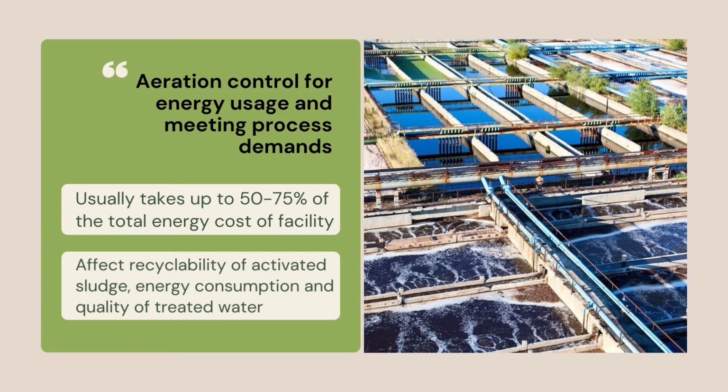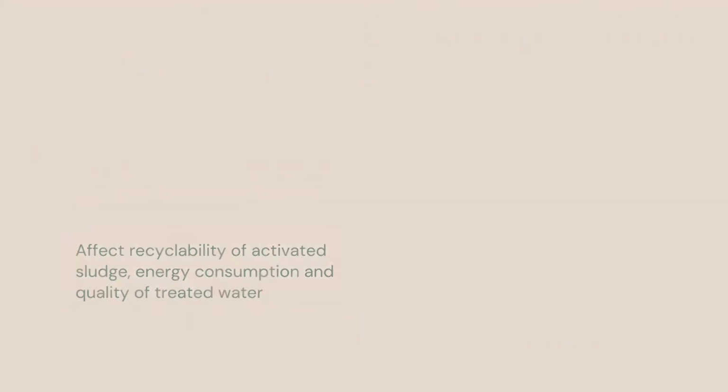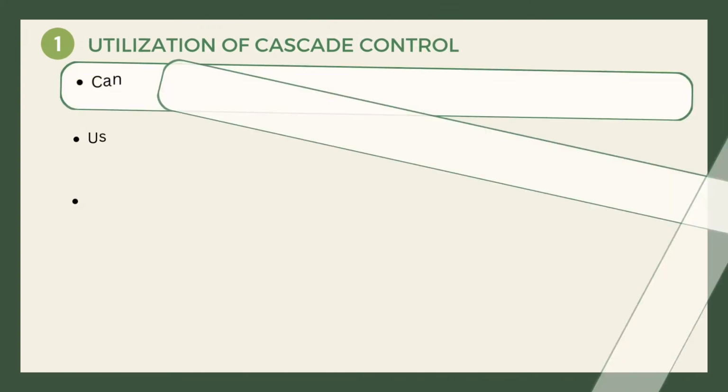One of the issues with aeration control is the energy cost, which is the largest energy cost in the treatment facility. The aeration control should be prioritized, as the controlled amount of DO could affect the recyclability of activated sludge in the treatment process, the energy consumption, as well as the required quality of treated water. Now for the recommendation part.